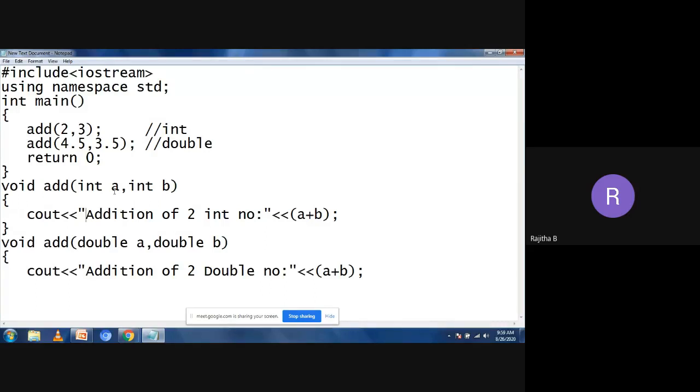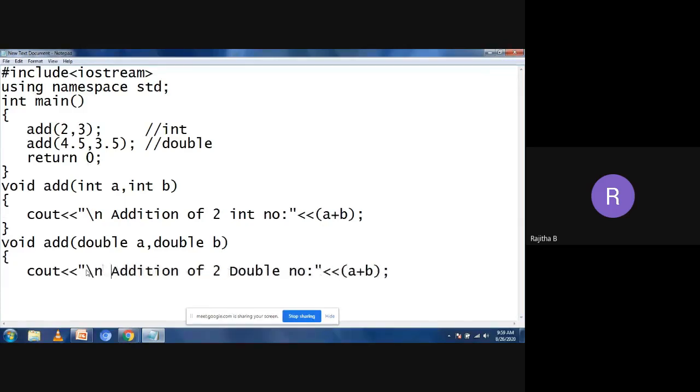I want to take the \n here separately, and then here also I want to take the \n, or you can use the endl also. Yesterday I told how to use the endl. I'm closing this function. So this is a simple normal C++ program, not the class program. You can write function overloading in the class program also, and that is the assignment for you. You need to write the function overloading using classes.